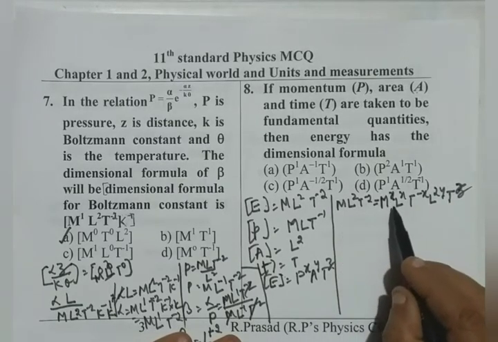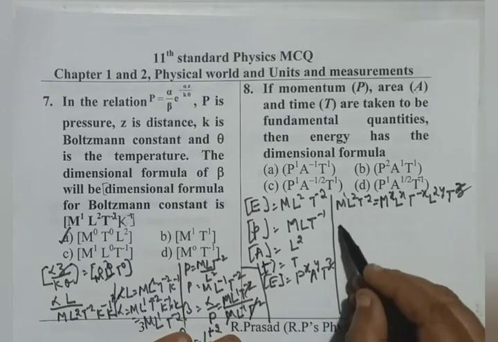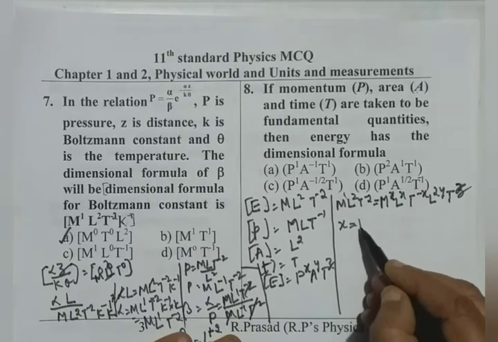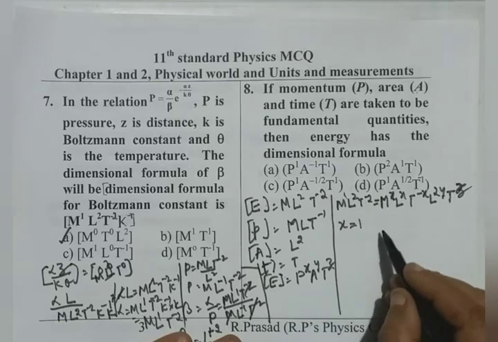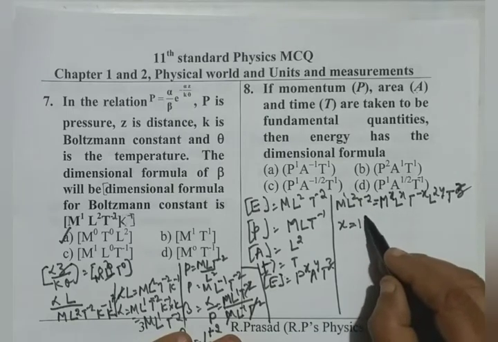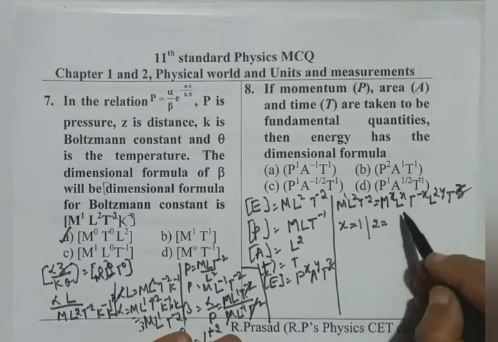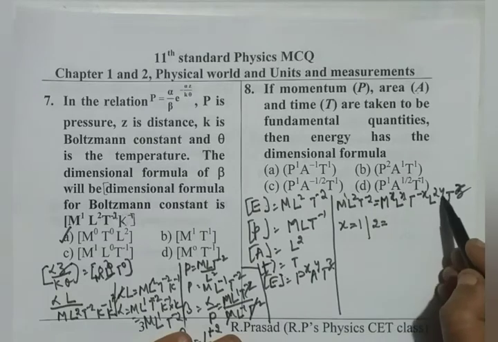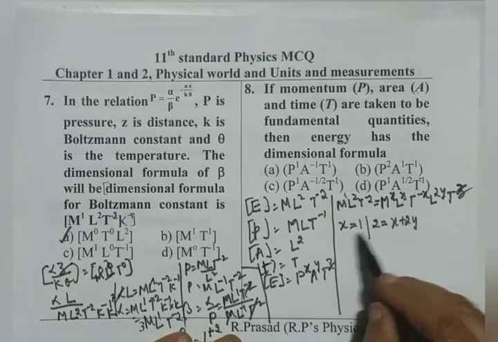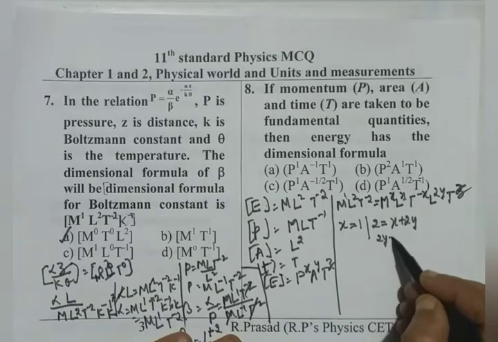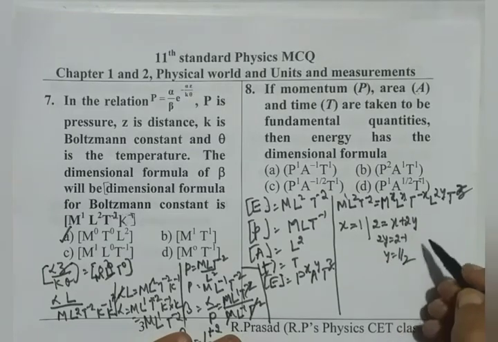Now, as we can see, powers of M are x only here, 1, so x is equal to 1, comparing powers of M on the right hand side and left hand side. And the powers of L, 2, which should be equal to x plus 2y. As x is 1, 2y is 2 minus 1, so y equals half.